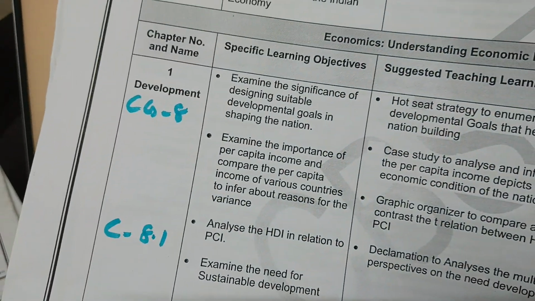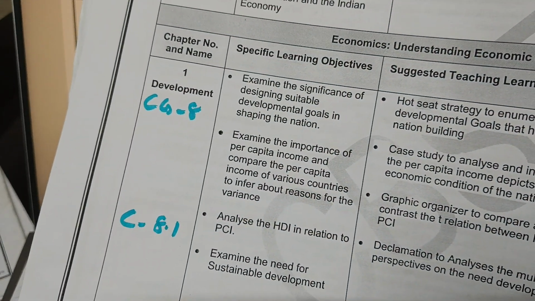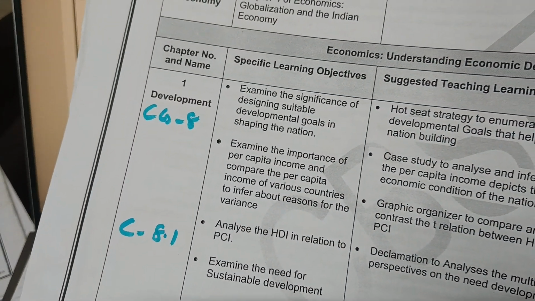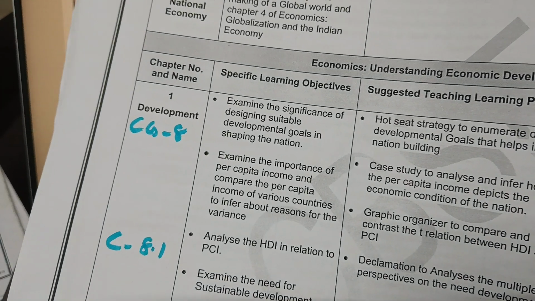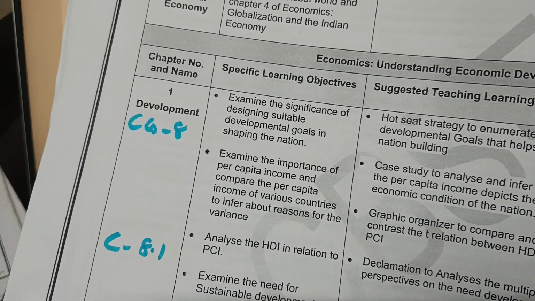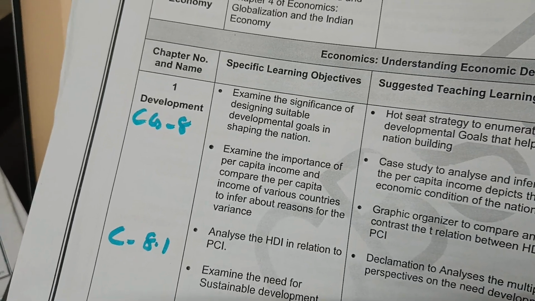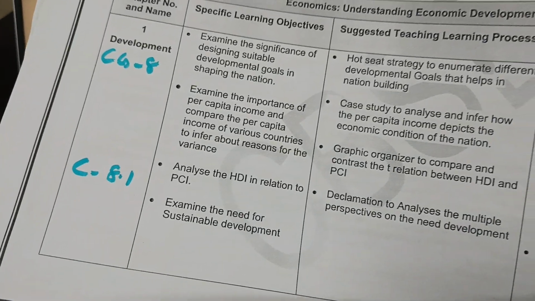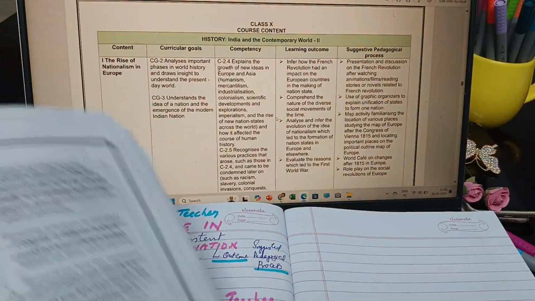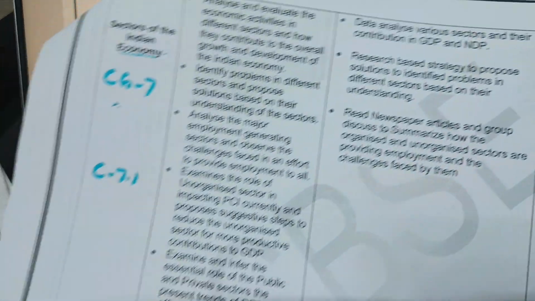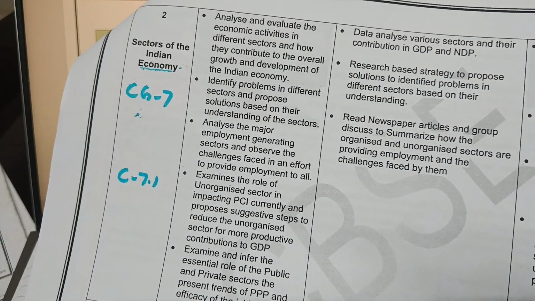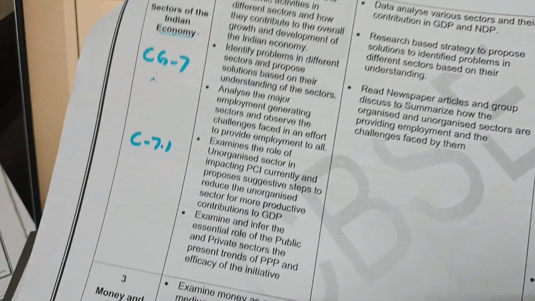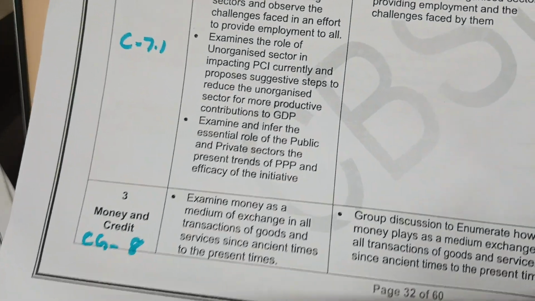Yes, development comes under 8. So it is about economics. It is 8. It is about the economy. It is learning about the economy. So it will come under CG 8 and competency 8.1. Then sectors of the economy comes under CG 7 and competency 7.1, and money and credit is 8.